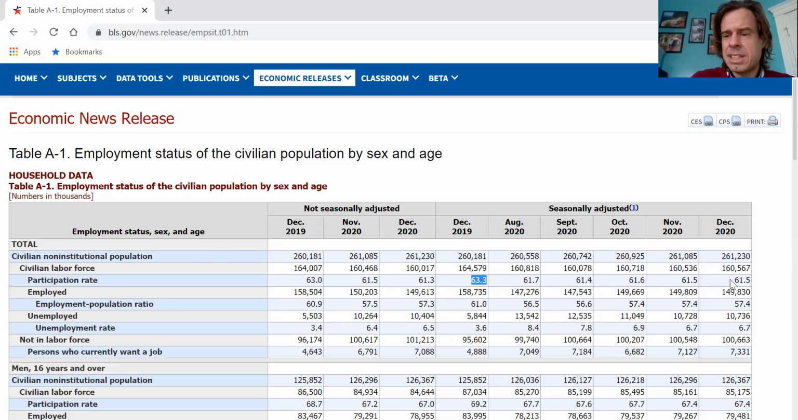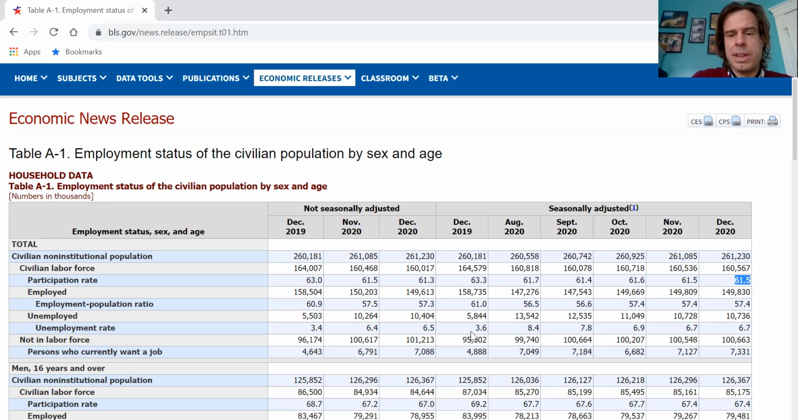And we can see today it's 61.5%. That's a drop of about 1.8 percentage points. So when you think about the employment situation, one thing you should always keep in mind is there are fewer people today who are working, but also fewer people today who are looking for work. And that's not going to show up in the unemployment number because the unemployment number only includes people who are looking for work.